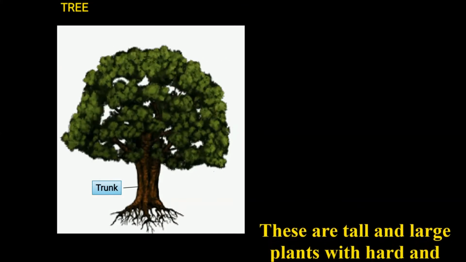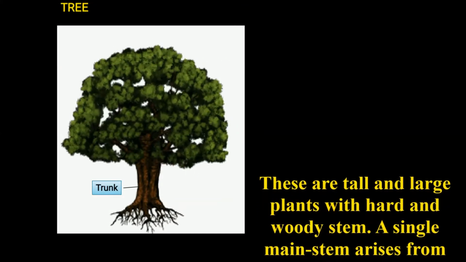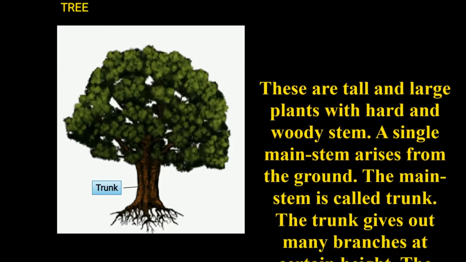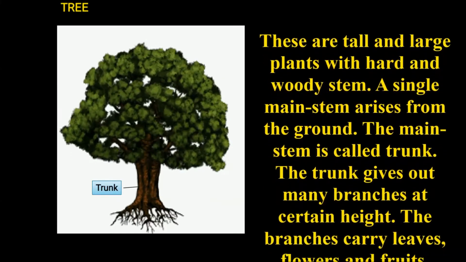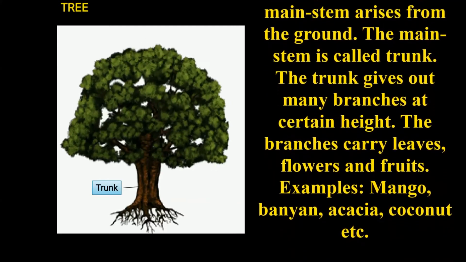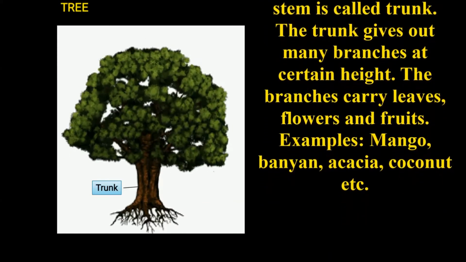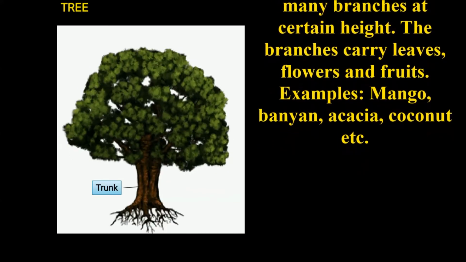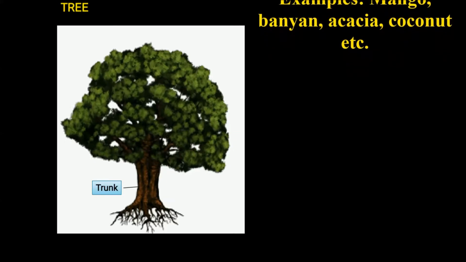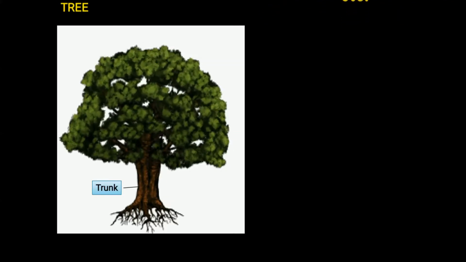Trees. These are tall and long plants with hard and woody stem. A single main stem arises from the ground. The main stem is also called as trunk. The trunk gives out many branches at certain height. The branches carry leaves, flowers and fruits. Examples of trees are mango tree, banyan tree, coconut tree, etc.